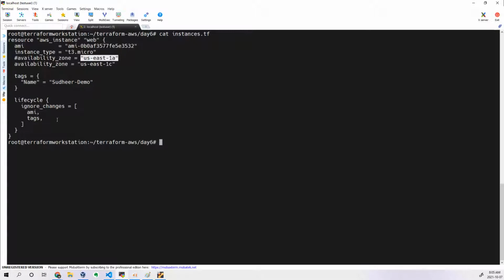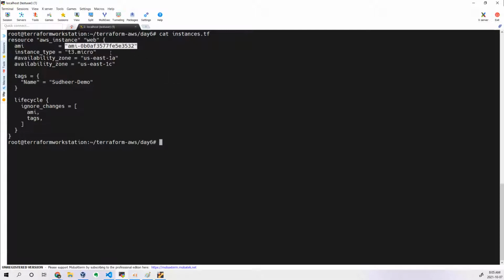But tomorrow, if a person wants to re-execute the same file in a different location, he has to open this file and modify these parameters. That's fine, he can do it. But if you have so many Terraform files and you have to customize a lot, you don't know which parameter should be customized according to your requirement. Some parameters will be the same across all AWS accounts and don't need any modification, but as an engineer you don't know right now which parameter should be modified for your requirement.